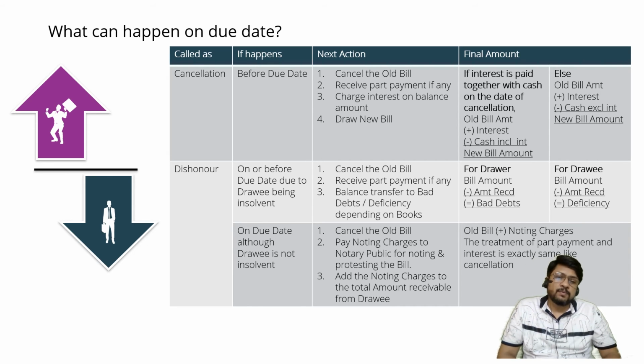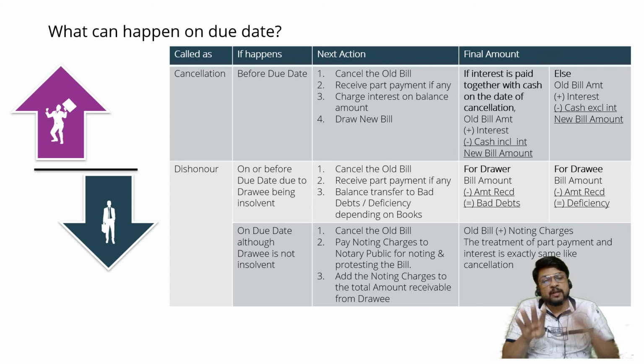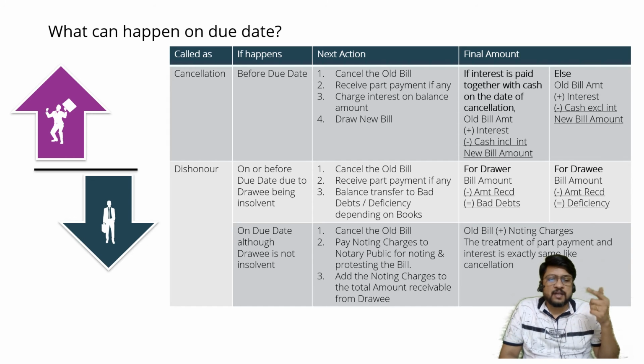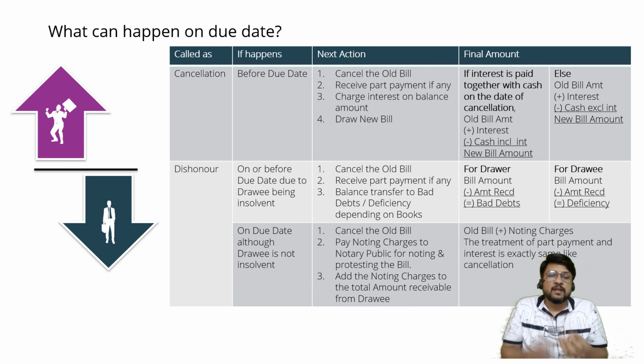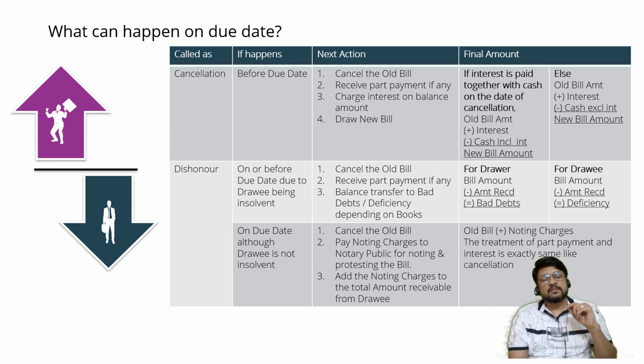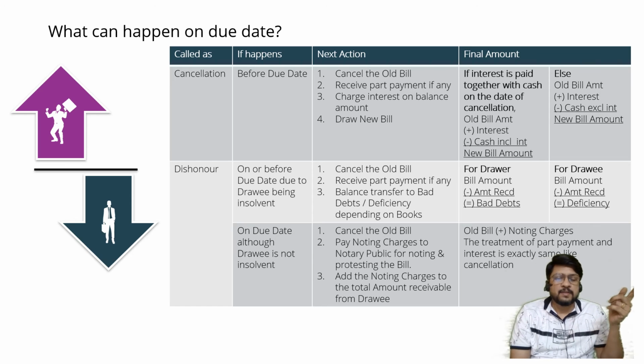Now you think about it. Interest should be charged on which amount? On the old bill amount of 10,000, or on the part payment which is made today itself of rupees 4,000, or on the remaining amount of 6,000 which will be paid after 5 more months? Think about it in your mind. Interest should be charged by the drawer, demanded by the drawer from the drawee, on which amount? On 10,000, that is the old bill amount, or on 4,000, that is the amount which is paid today with a request to cancel the old bill, or on the amount which is remaining, that is 6,000, and which will be paid after a period of 5 months? Which amount will be considered for the purpose of calculation of interest?